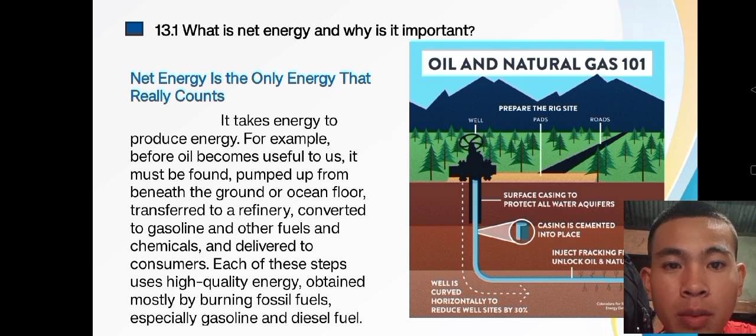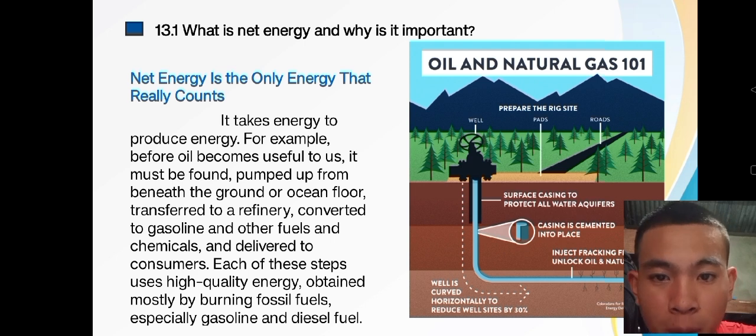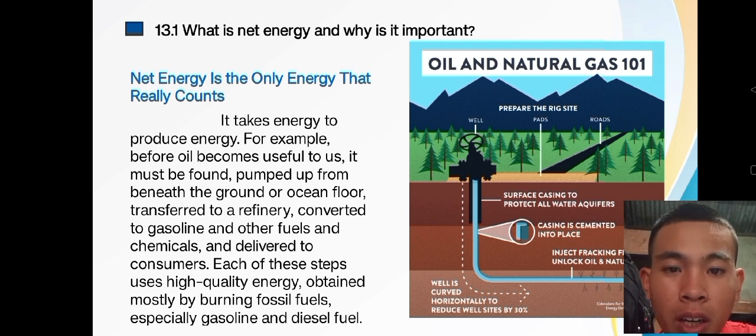Net energy and why it is important. So as you can see in the picture, oil and natural gas. Net energy is the only energy that really counts. It takes energy to produce energy. For example, before oil becomes useful to us, it must be found, pumped up from beneath the ground or ocean floor, transferred to a refinery, converted to gasoline and other fuels and chemicals, and delivered to consumers. Each of these steps uses high quality energy, obtained mostly by burning fossil fuels, especially gasoline and diesel oil.